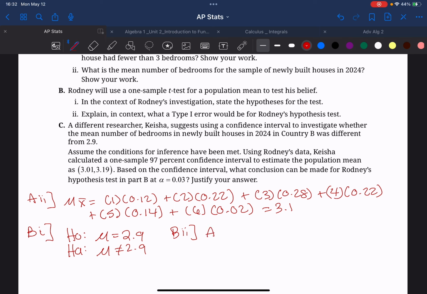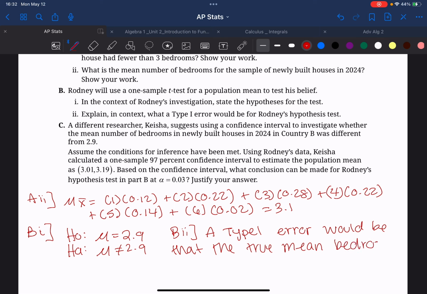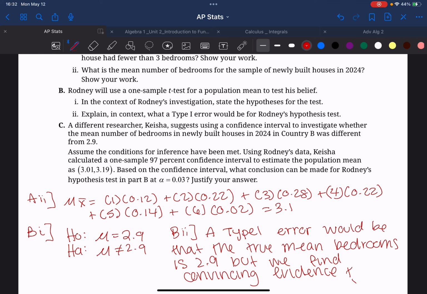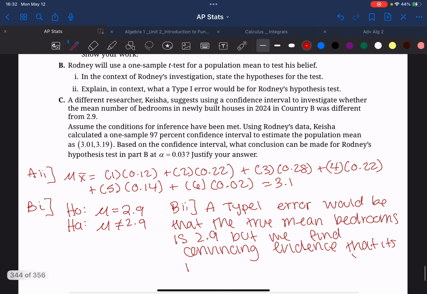So I would answer this as: a type 1 error would be that the true mean number of bedrooms is 2.9, but we find convincing evidence that it's not 2.9 bedrooms.